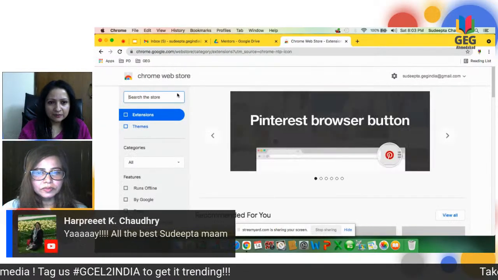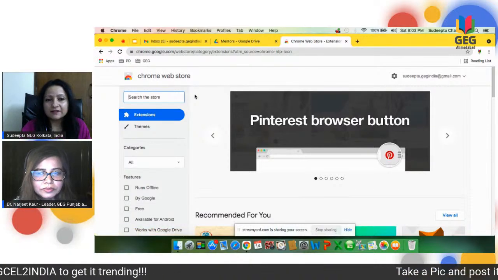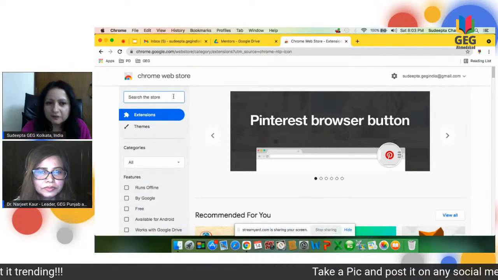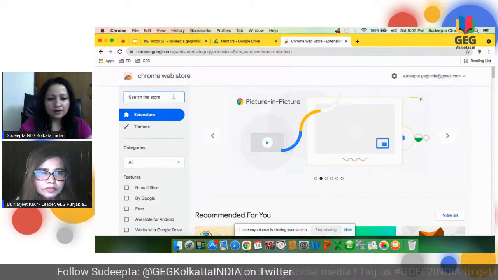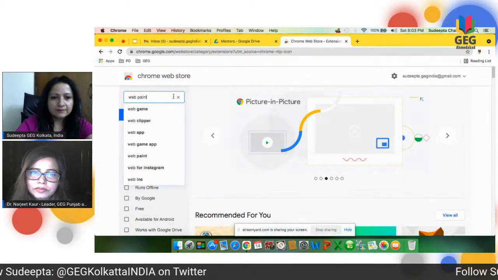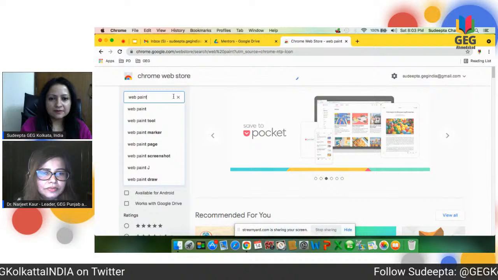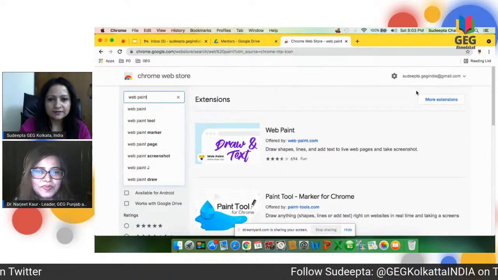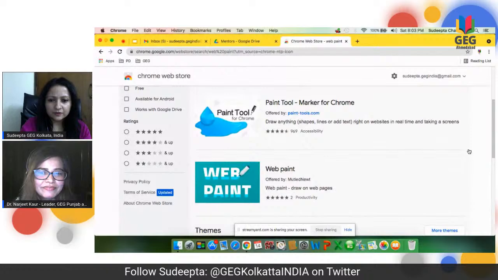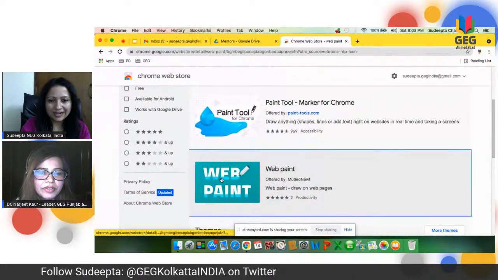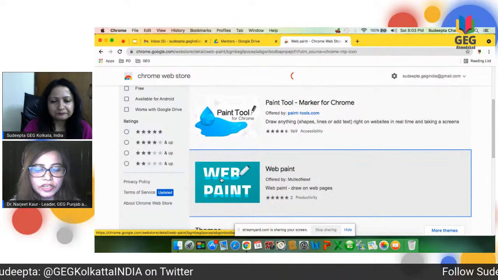Here we have the option: either somebody tells you a specific app you'd like to add and you search for it, or, like WebPaint, which is a very cool app that Dr. Narjit suggested to me the other day, we select it.